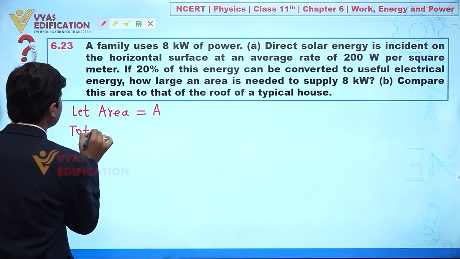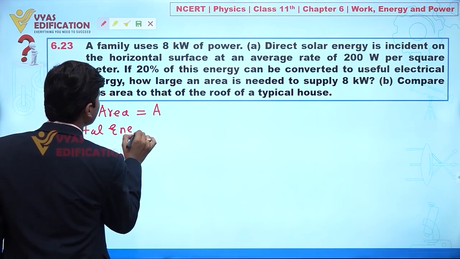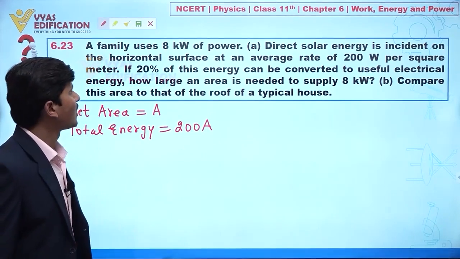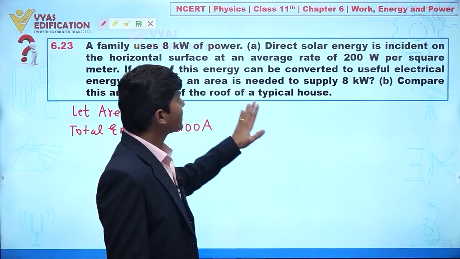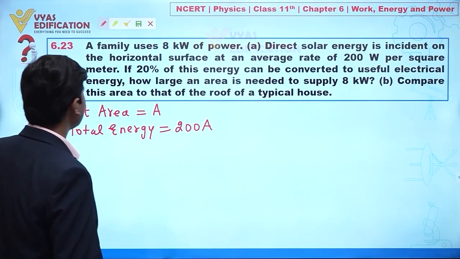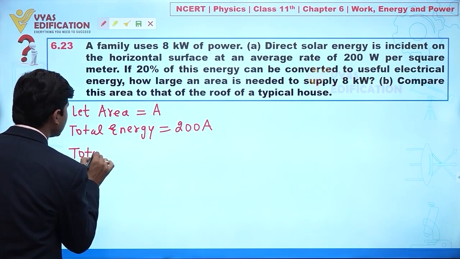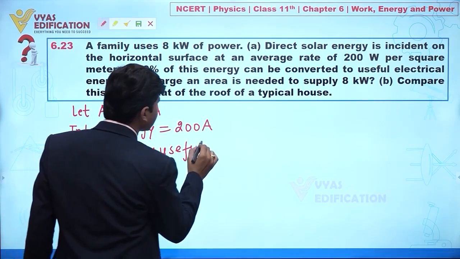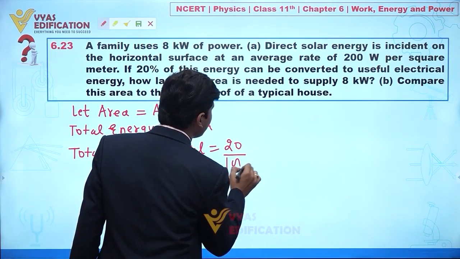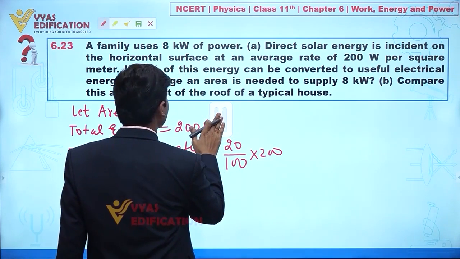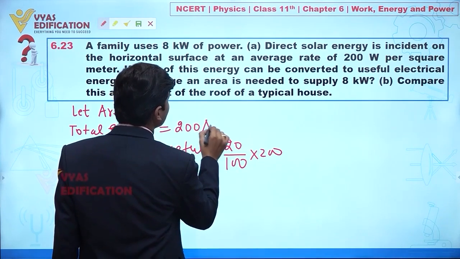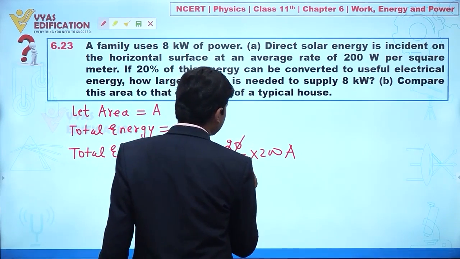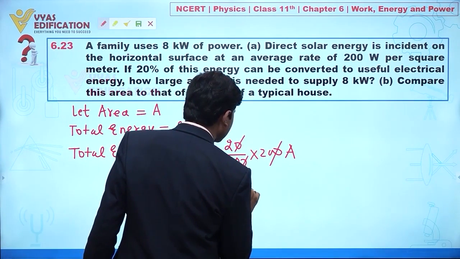So it is given here the incident energy is 200 watt per square meter, so we can calculate the total energy, which is given by 200 A. Now it is given only 20% of incident energy is useful as electrical energy. So the total useful energy is given by 20% of 200 A. We can say this cancels out, so from here this is 40 A.